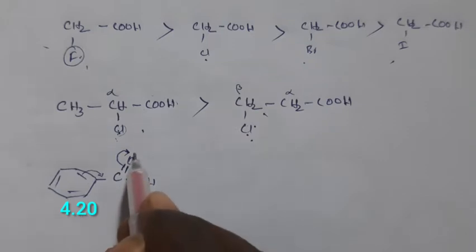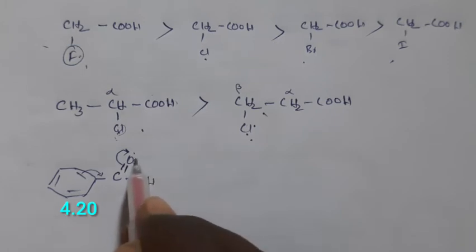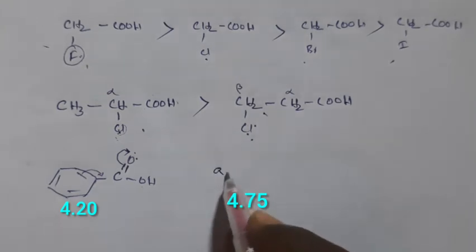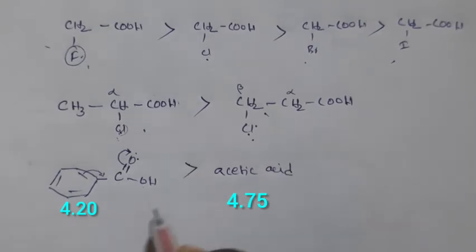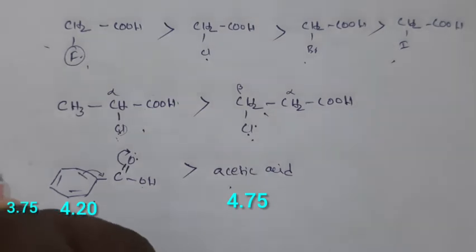So that means minus charge is rotating on this carbon and again on this carbon. That means if H plus is removed as the hydrogen, it may attack this oxygen because it is getting negative charge. So benzoic acid is somewhat more acidic than acetic acid, normal acetic acid, right?